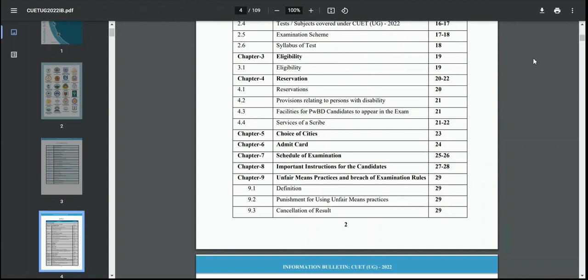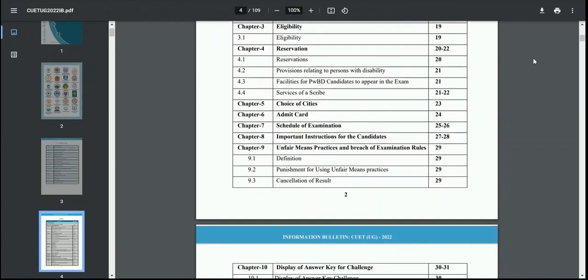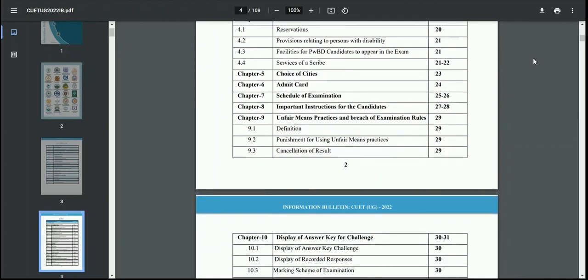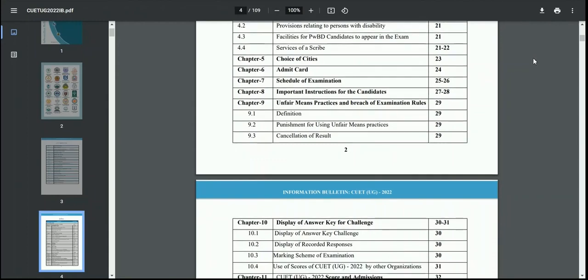Now let's move on to the next chapter. You have to make sure that you are filling in all the details correctly, and you are verifying the details at each step, so that your application is not considered under unfair means, or any of this information does not get skipped from your application form. Now this is chapter 10,